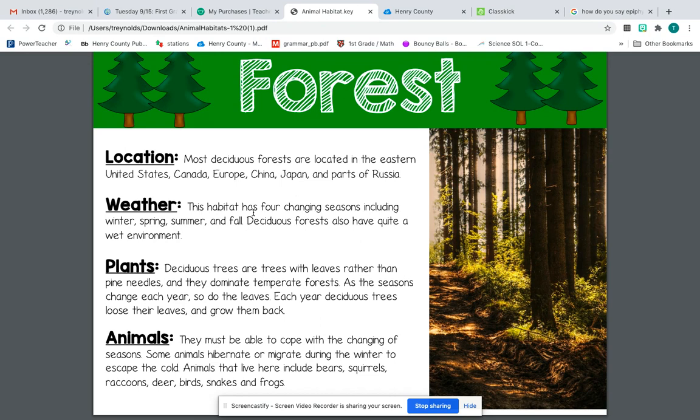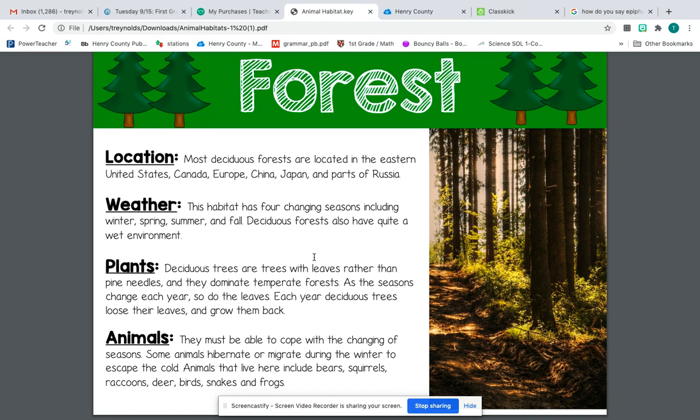Okay. The plants are deciduous trees, which are trees with leaves rather than pine needles, and they dominate temperate forests. As the seasons change each year, so do the leaves. Each year, deciduous trees lose their leaves and come back. Sorry, I said deciduous doesn't lose their leaves, but they do. Sorry.